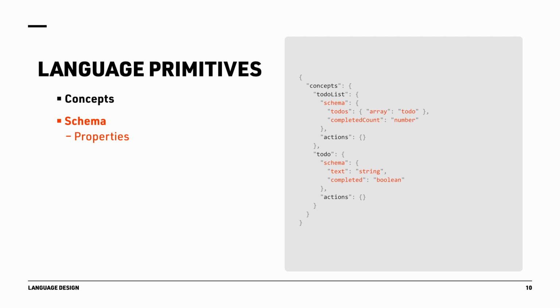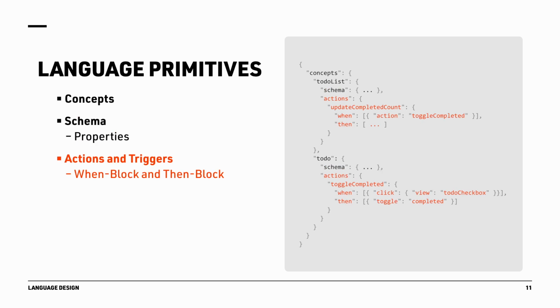Properties can be either of a primitive data type, such as a string or a number, or they can be a reference to another concept. For example, the to-dos property in the to-do list concept is an array of to-do concept instances. Actions in the next step provide an abstraction for state transformations.